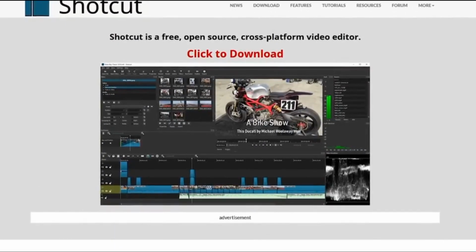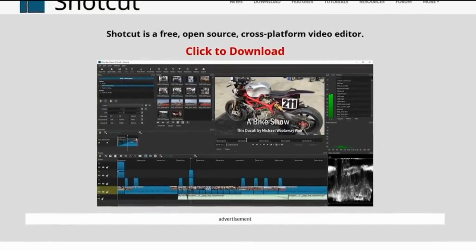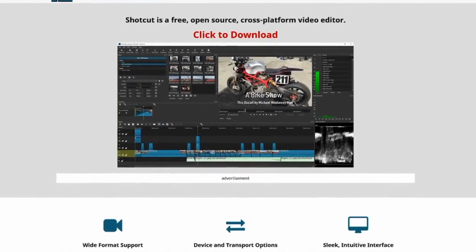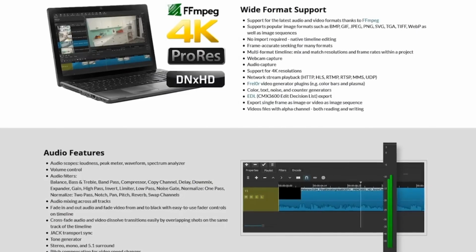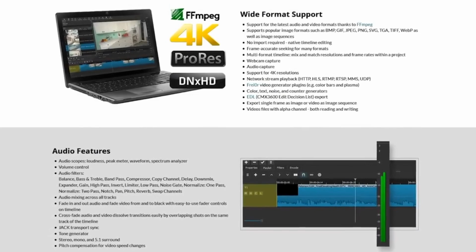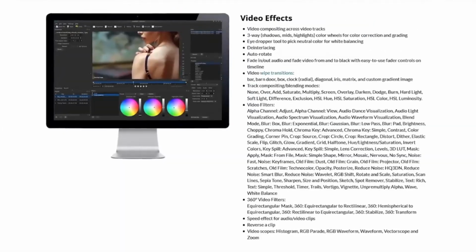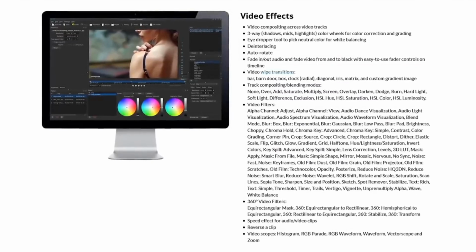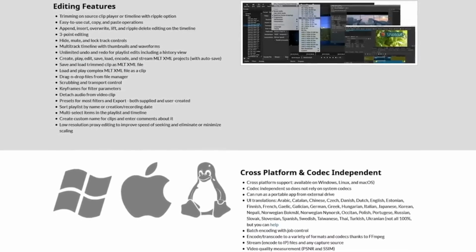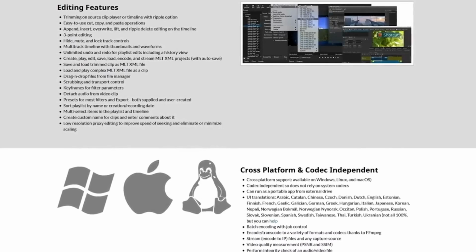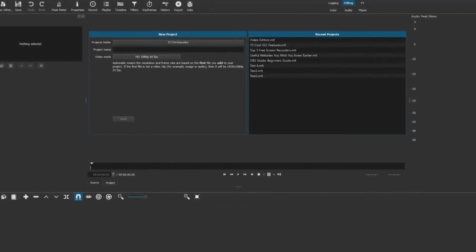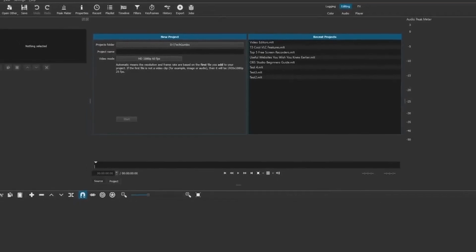Shotcut is a versatile, open-source video editing software designed for both beginners and experienced editors. Launched in 2011 by Melty-Tech, Shotcut offers a wide range of features, including support for numerous video, audio, and image formats through FFmpeg. Its user-friendly interface provides drag-and-drop functionality, making it easy to import and arrange media clips. The key features of Shotcut include multi-track timeline editing, advanced audio filters, and a variety of video effects and transitions. It also supports native timeline editing with resolutions up to 4K.